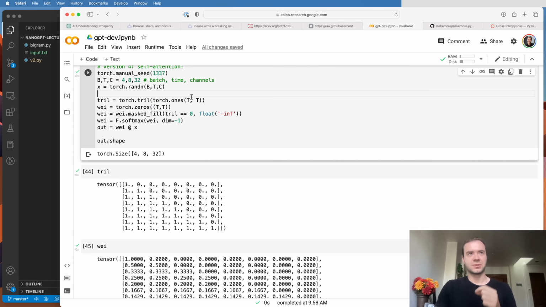Now, the way self-attention solves this is the following. Every single node, or every single token at each position, will emit 2 vectors. It will emit a query, and it will emit a key. Now, the query vector, roughly speaking, is what am I looking for? And the key vector, roughly speaking, is what do I contain?